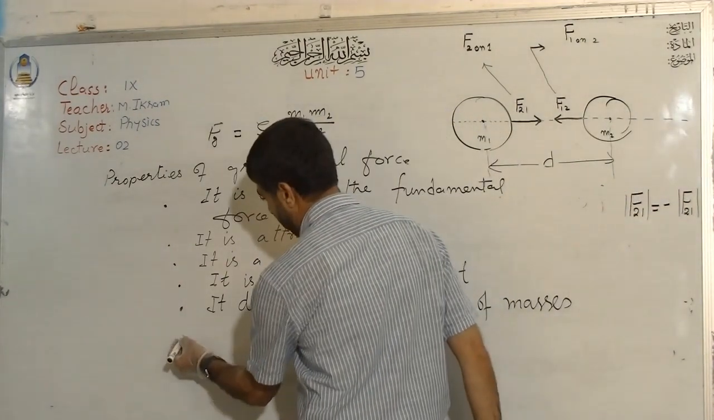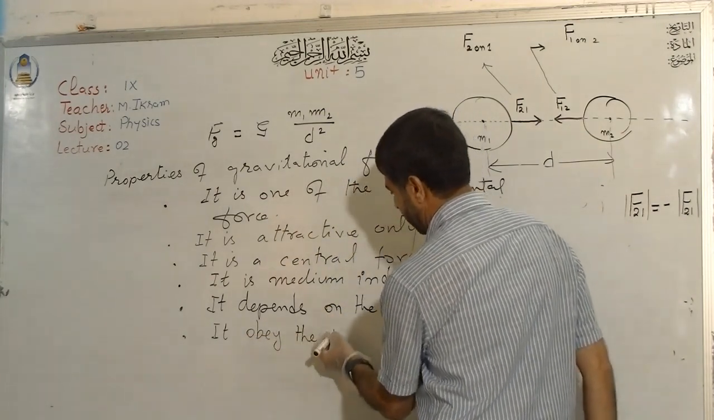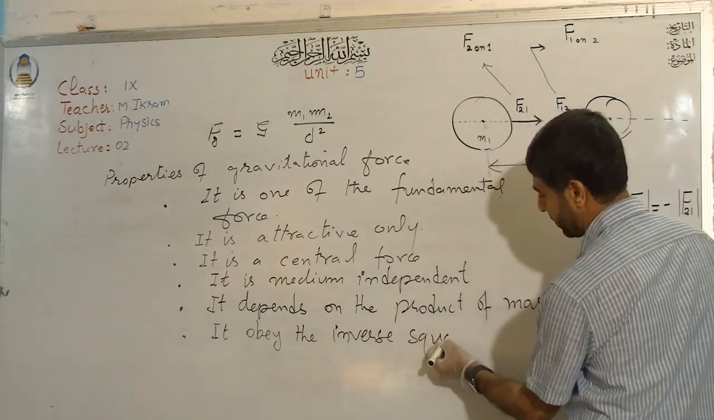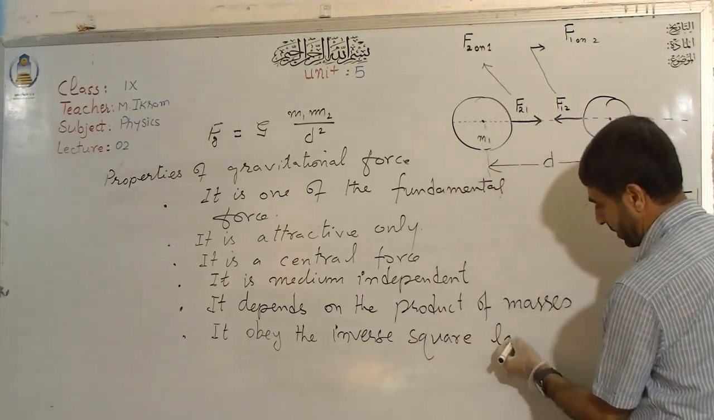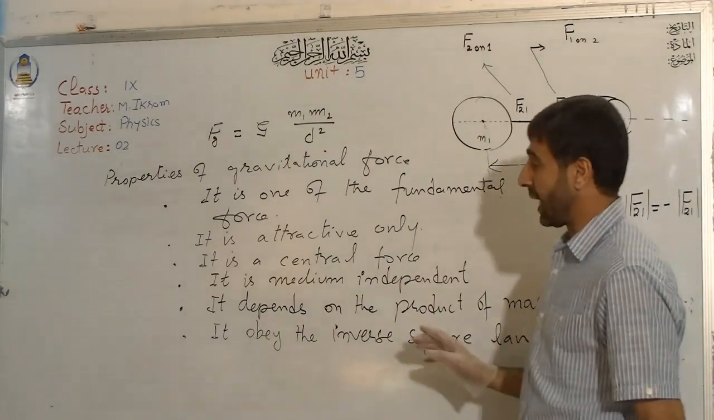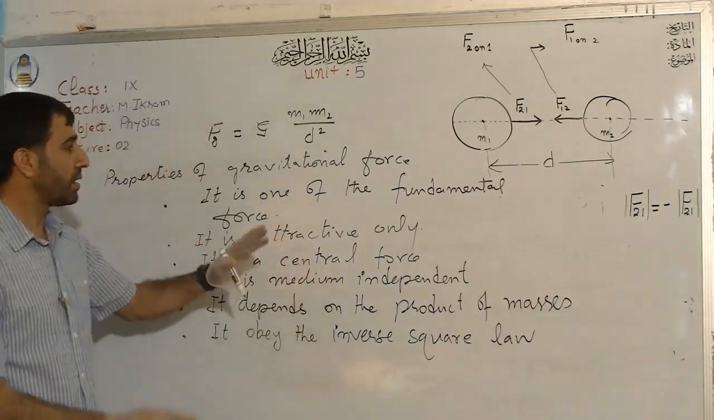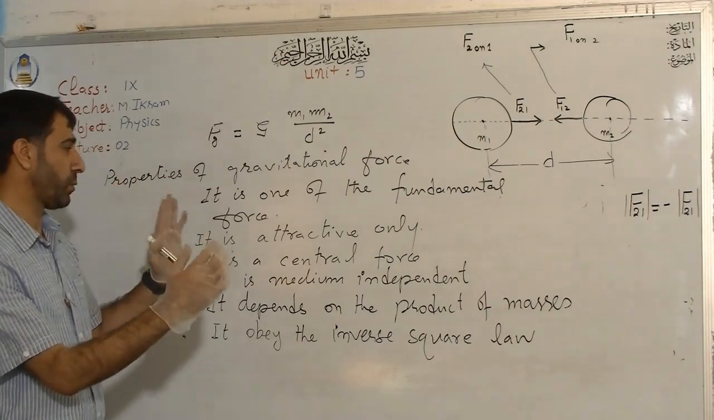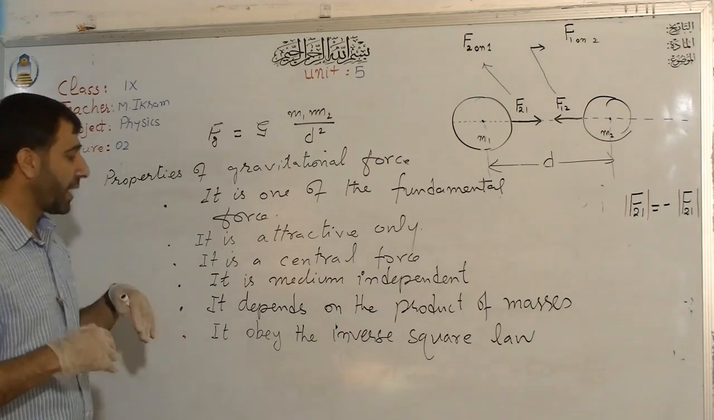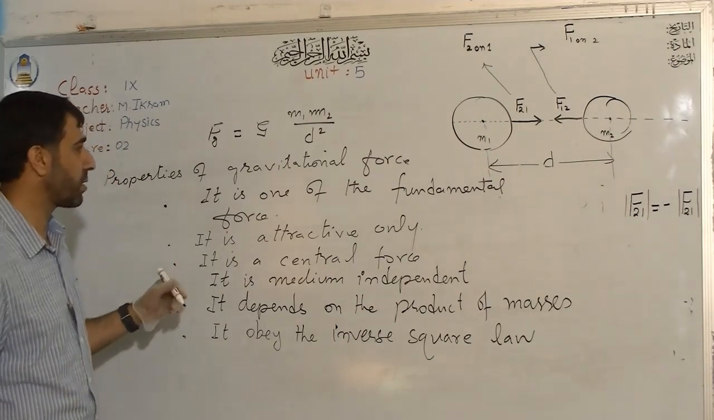The next important point is that it obeys the inverse square law. The force varies with the inverse square law. If you double the distance between the two bodies, the force decreases by 4 times. If you halve the distance between them, the force increases by 4 times. So this is one of the fundamental laws.